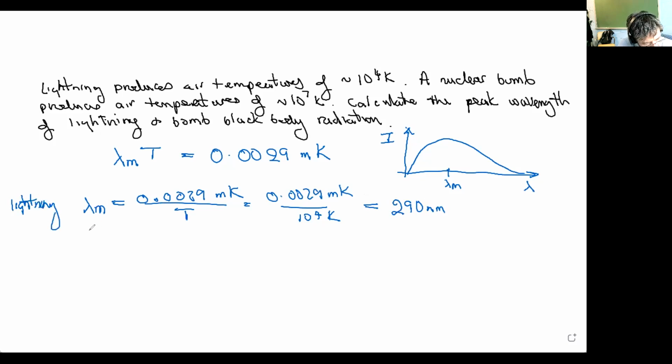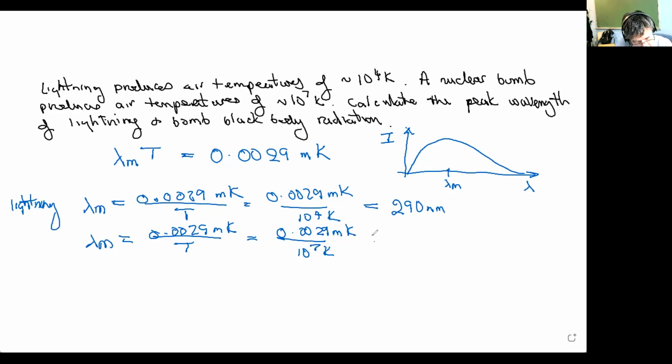Let's do the same calculation for the case of the nuclear bomb. Again, to calculate the peak wavelength, we're just going to take the value of this constant, 0.0029 meters Kelvin, and divide it by the temperature. In this case, that temperature is 10 to the 7 Kelvin.